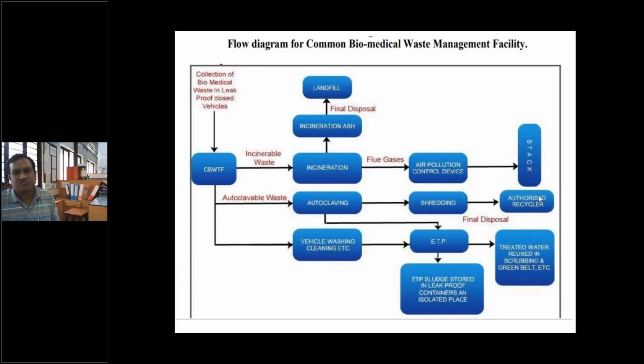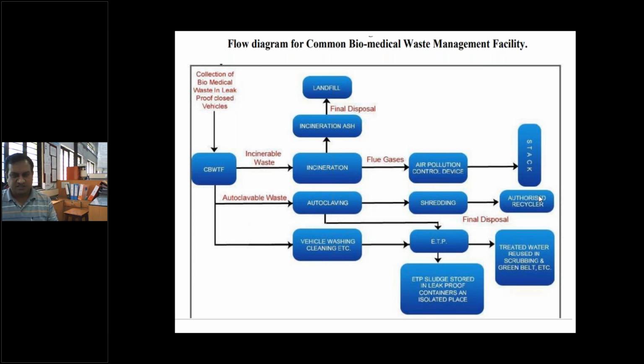Now this flow diagram gives you the idea for the common biomedical waste management facility. In the Nasik area near Dwarka, this common biomedical waste treatment facility is there, and in general the common biomedical waste management facility is under the municipal corporations.